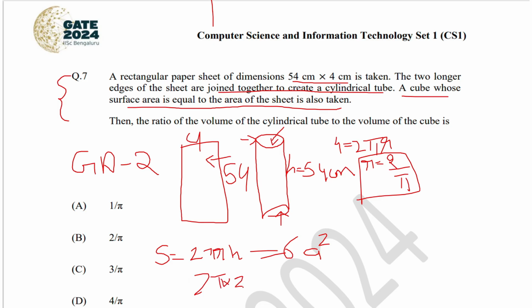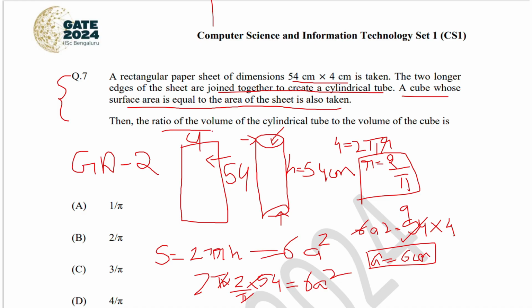2 pi into 2 by pi into height, which is nothing but 54 centimeters, is equal to 6a square. So this results out to be 6a square is equal to 54 into 4. So we'll get a as 6 centimeters.